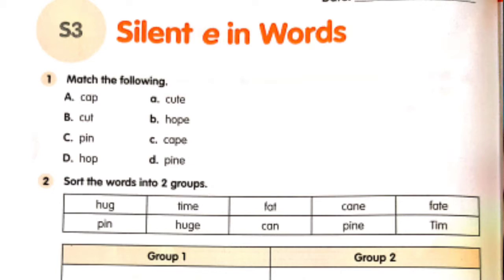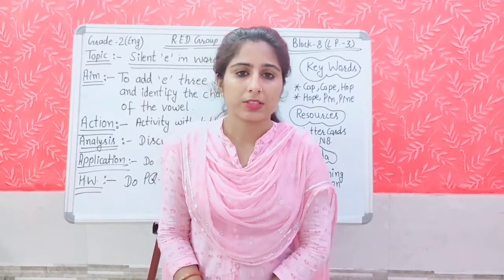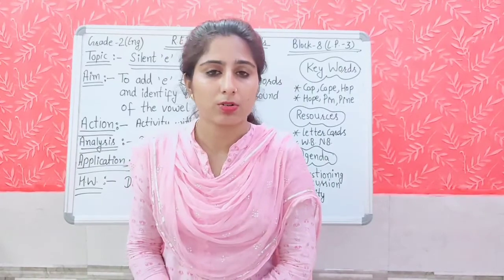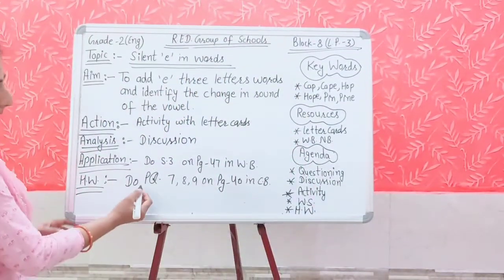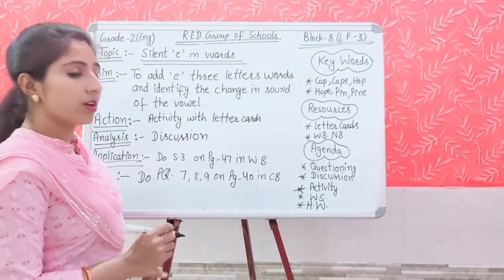Now question number 2. Sort the words into two groups. Hug, time, fat, cane, fate, pin, use, can, pine, Tim. What will you do? In group 1 you will put the 3-letter words, and in group 2 you will put the words which end with E. Now it is time for the homework part. What will you do in your today's homework? You have to complete practice questions 7, 8, 9 which are given on page number 40 in your content book.